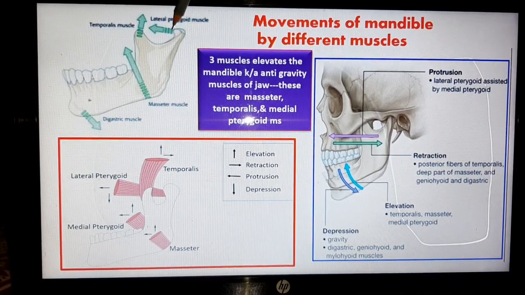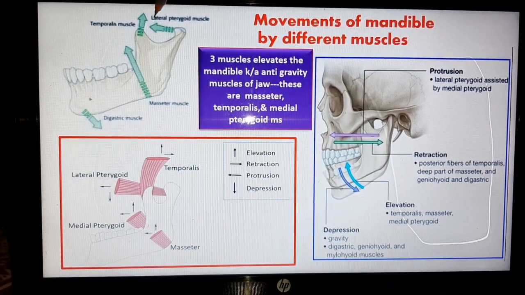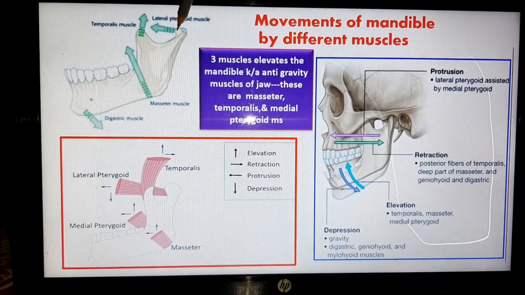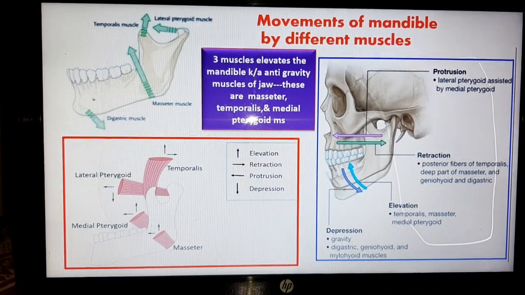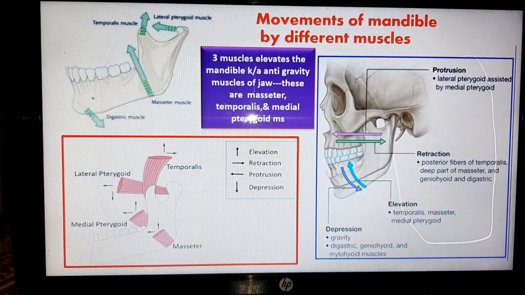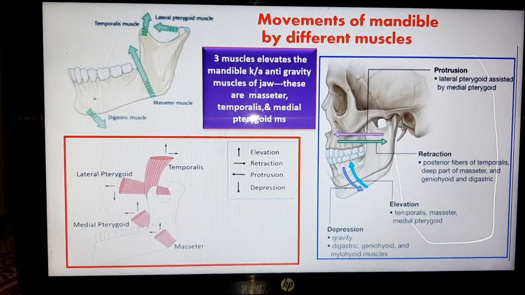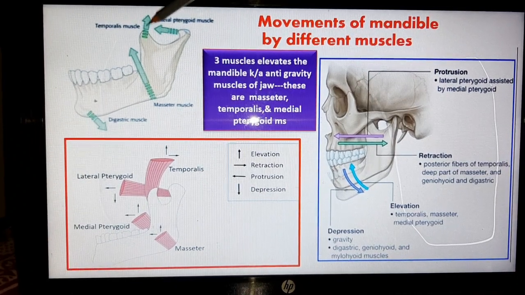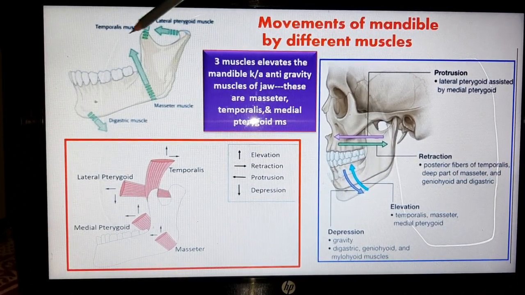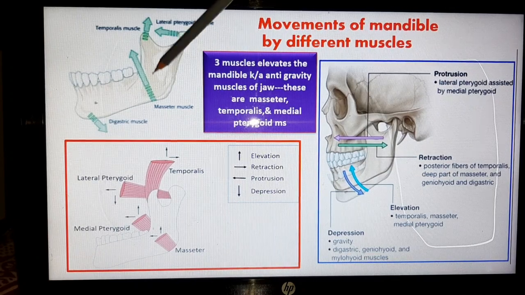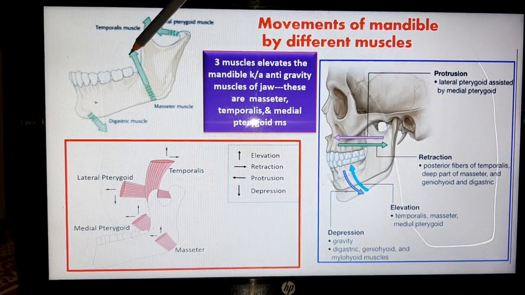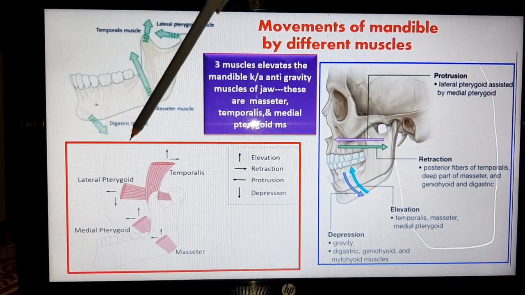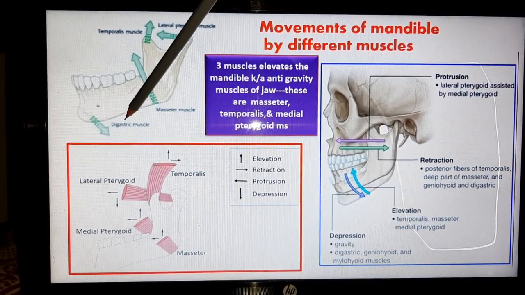First one, you can see this is the lateral pterygoid muscle which pulls in this direction, in the forward direction. Here this is the direction of pull produced by the temporalis muscle, this is upward direction. Here this is the direction of the masseter muscle, and this is the direction of the digastric muscle.